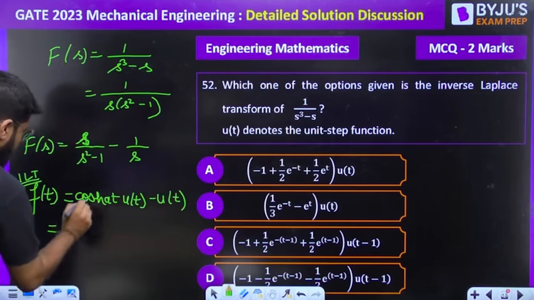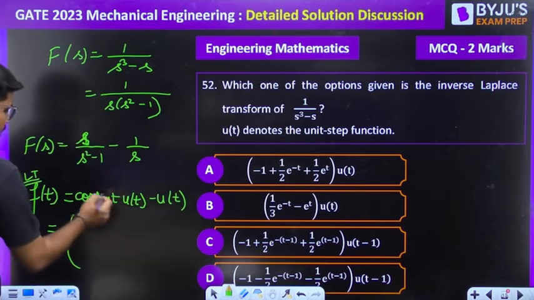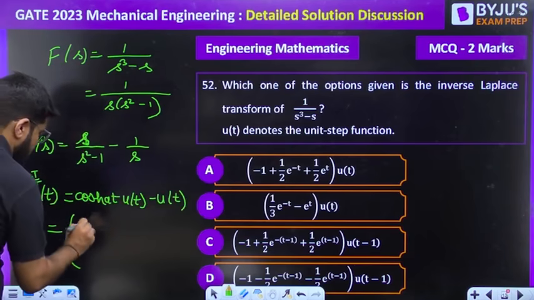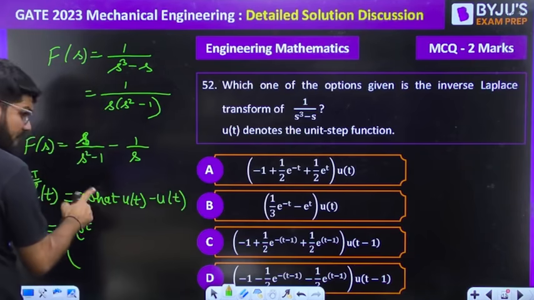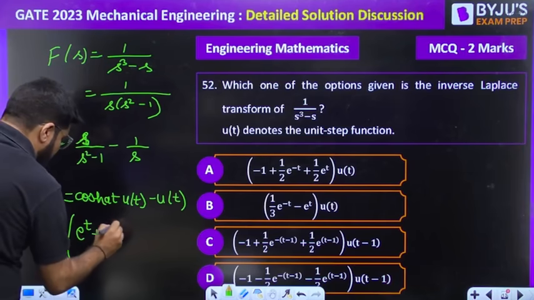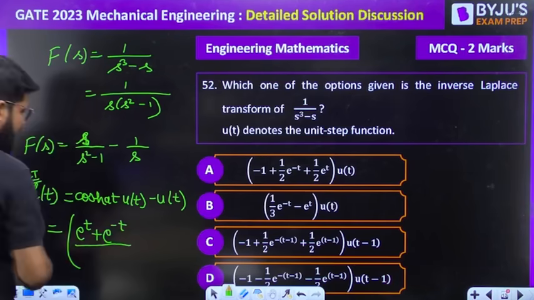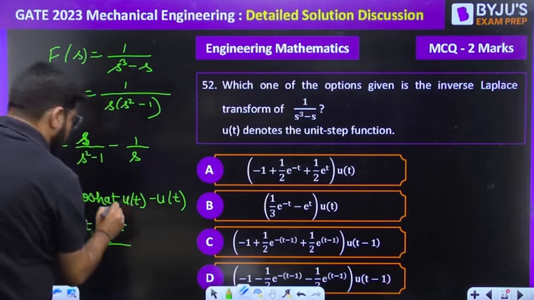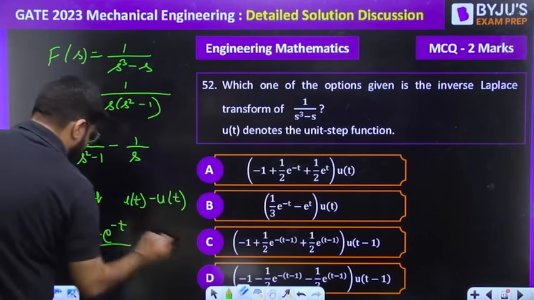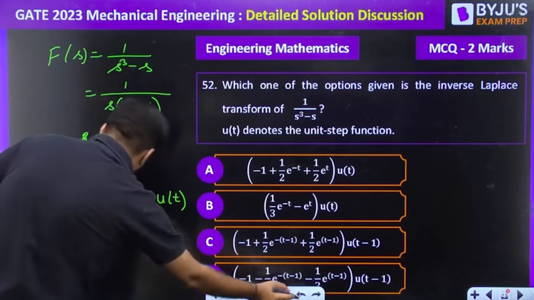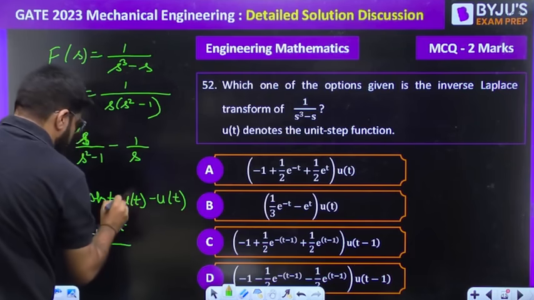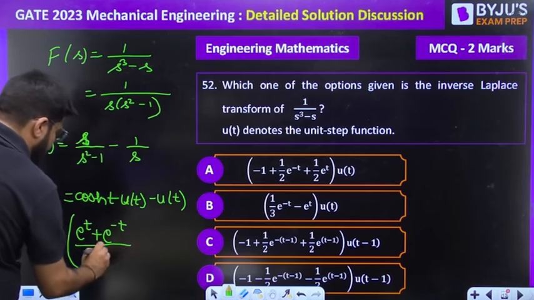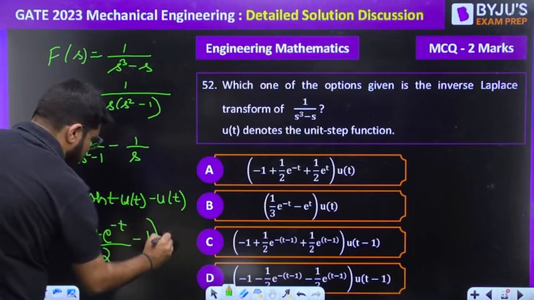Right. Now this is equal to, open the cos hyperbolic at. The Euler's identity. So e raised to the power theta, not j theta, cos hyperbolic function, plus e raised to the power minus theta, divided by 2. The value of a is 1, sorry. Putting the value of a, this is only cos hyperbolic t. Right, so e power t plus e power minus t divided by 2 minus 1 whole multiplied by u(t).